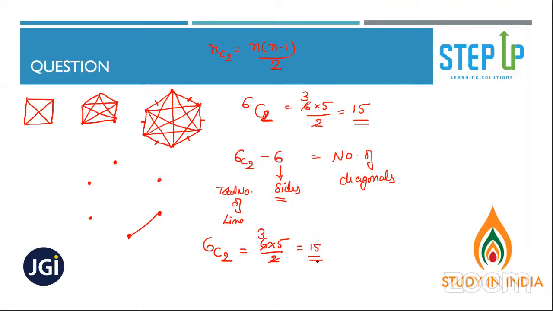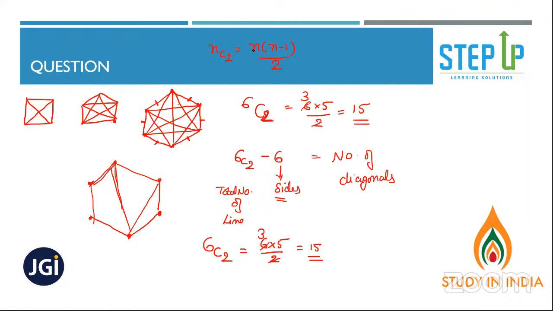Did you understand so far? Is that clear? Now, how many lines? 1, 2, 3, 4, 5, 6, 7, 8, 9.